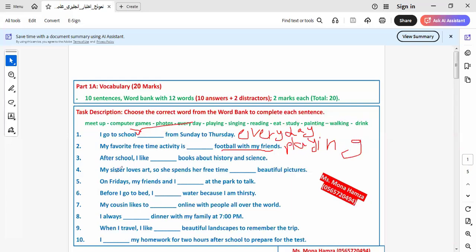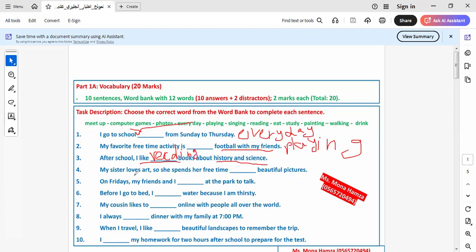Let's go to another one. After school, I like blank books about history and science. It will be reading. I like reading. I explained to you before that like, enjoy, and go must be followed by a gerund. So here we have like reading.